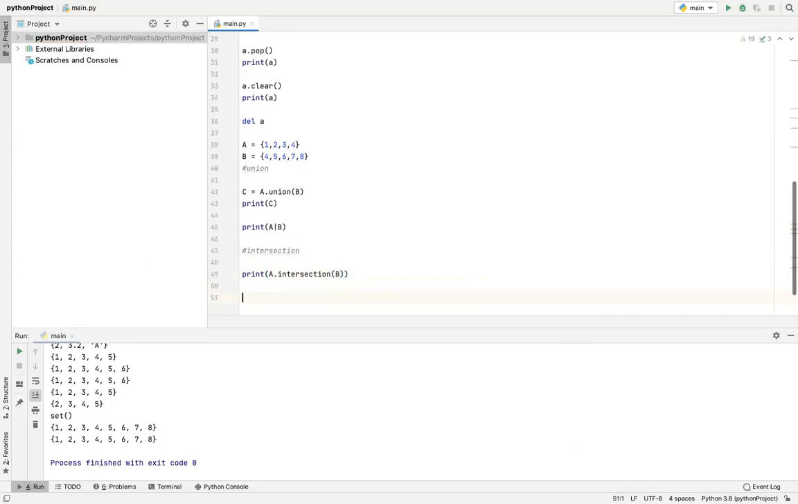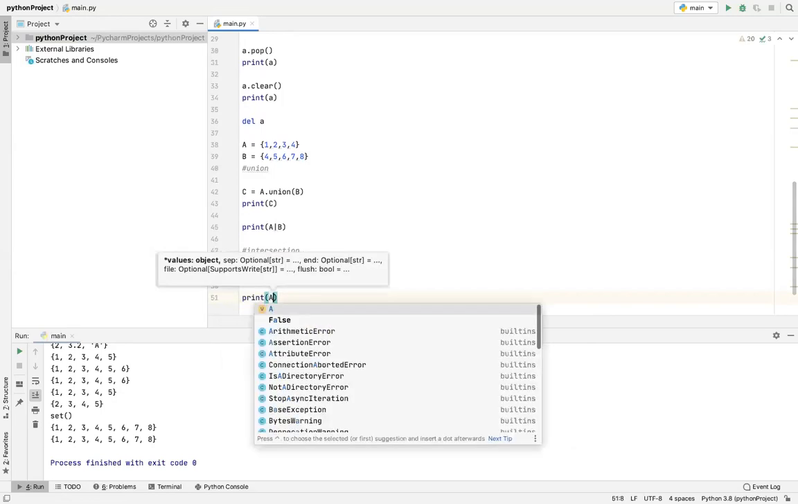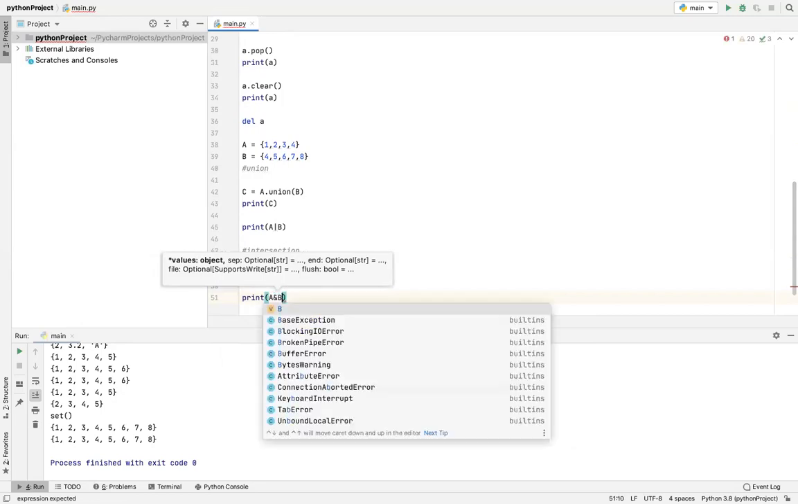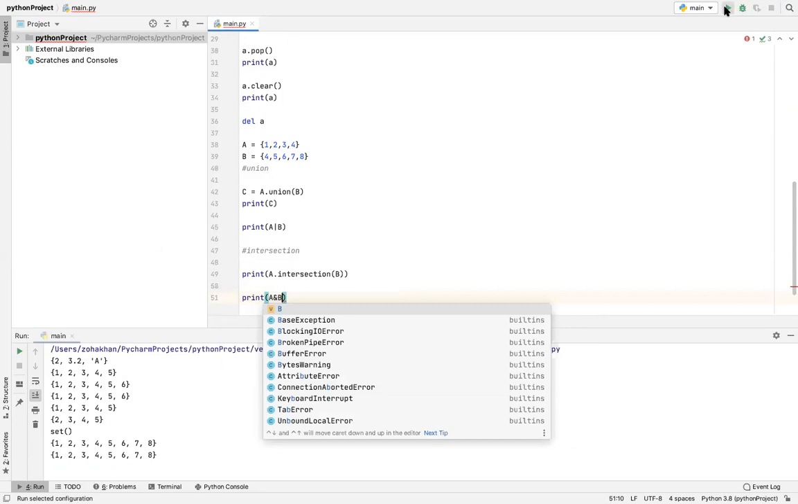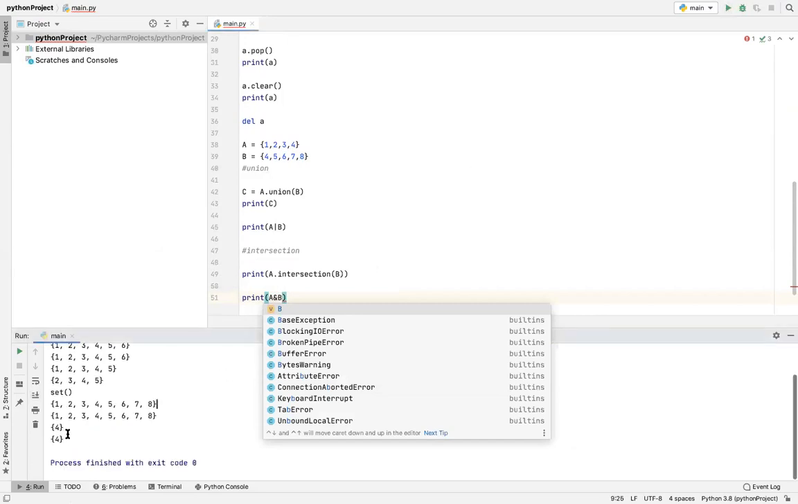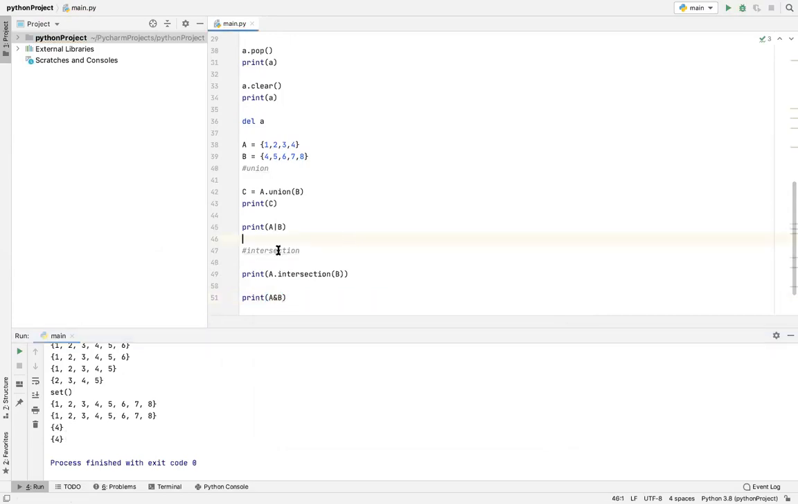And the other way is to print A and B. And this will give us, yes, only the 4 was common, so we have this. So these were the 2 ways to find intersection, and that's all we have on sets.